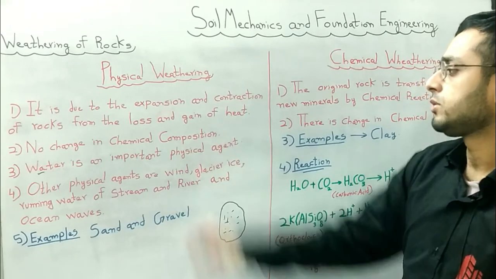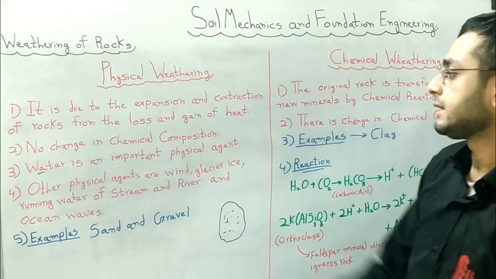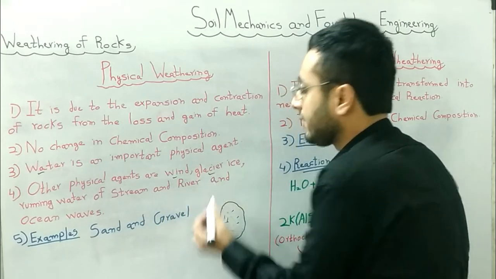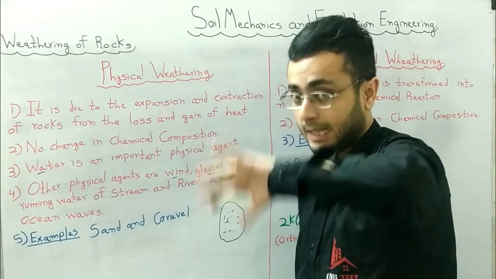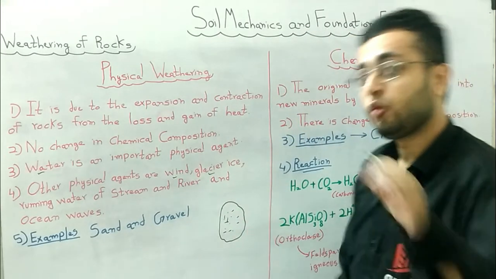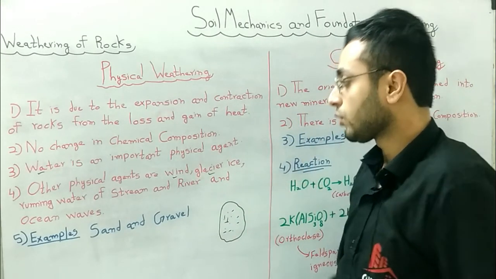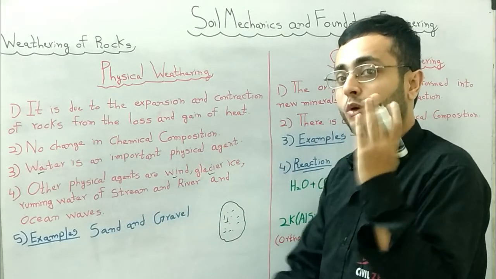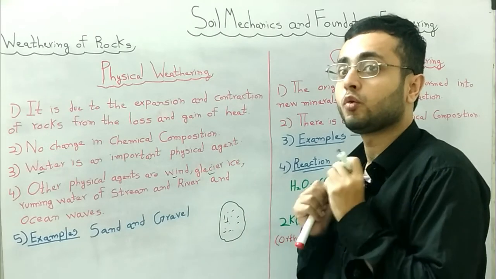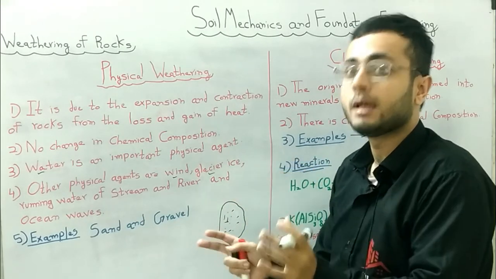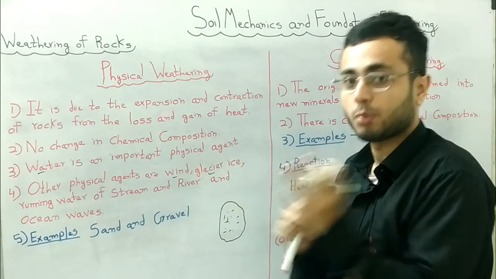Next, other physical agents are wind and glacier ice. Wind can also disintegrate rocks. Similarly, glacier ice can also disintegrate rocks. Similarly, running water, streams, and rivers. Running water, when it collides or strikes with the rocks, also physically damages or disintegrates the rock, and the physical weathering process occurs.